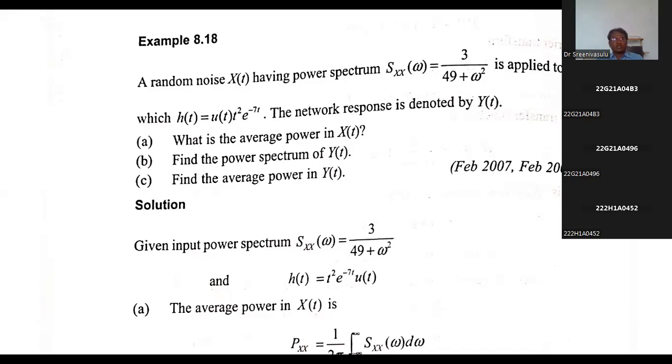Now here, first he has asked: what is the average power in x of t? Average power is obtained from the frequency domain. He has given the power spectral density also. If we calculate Rxx of tau and substitute tau equal to 0, it is nothing but the average power of x of t. You know Rxx of tau is the inverse Fourier transform of Sxx of omega.